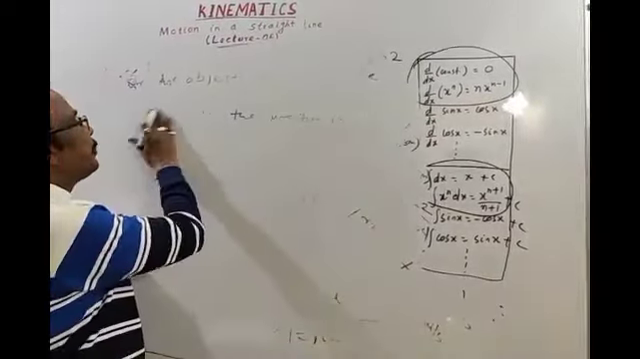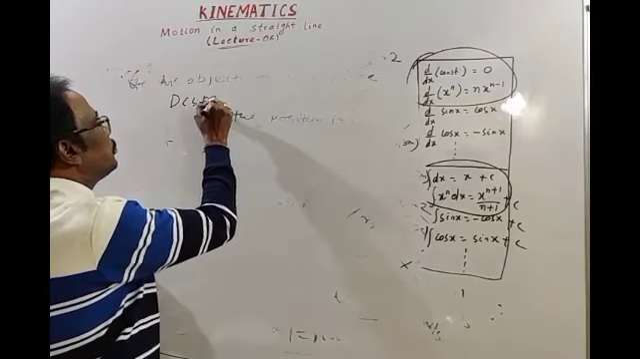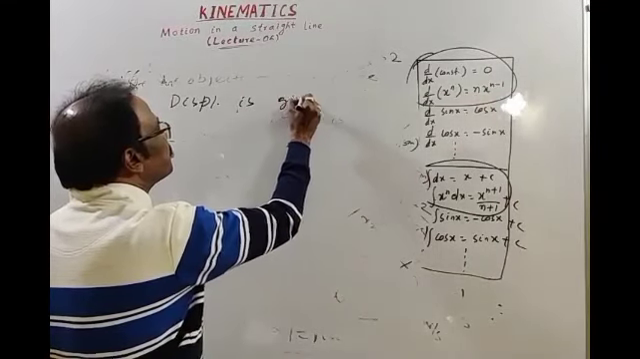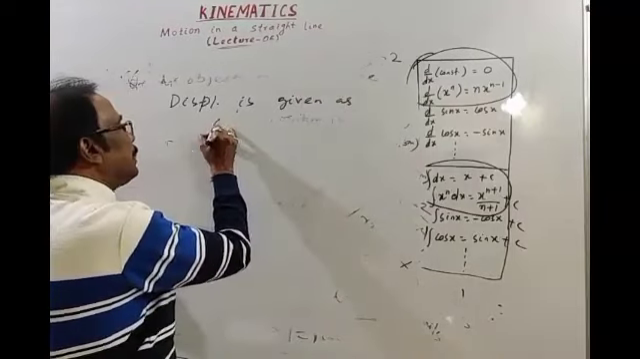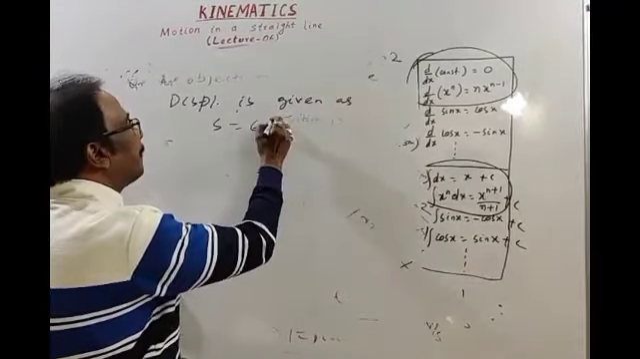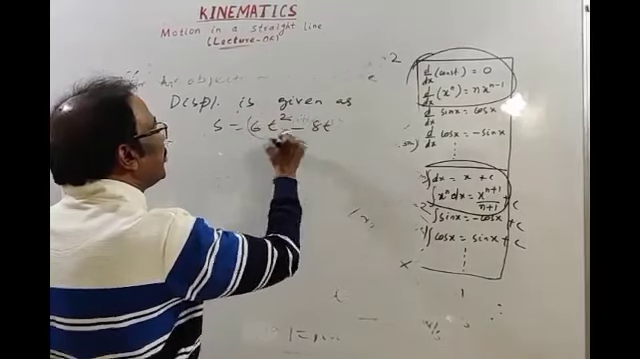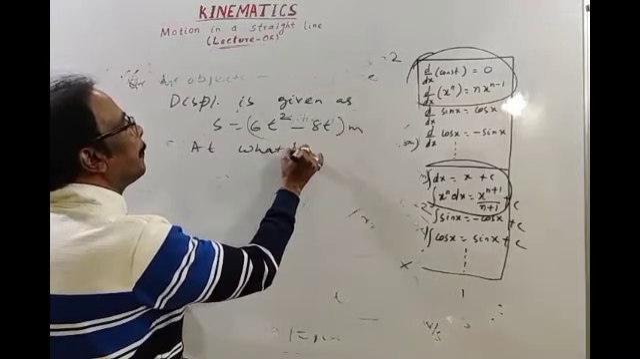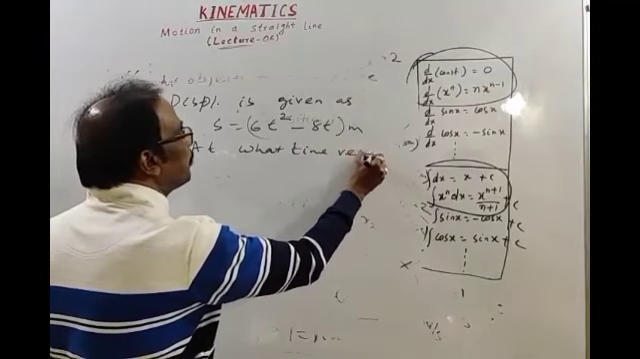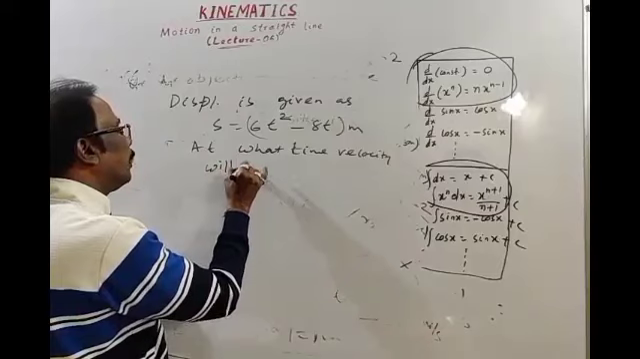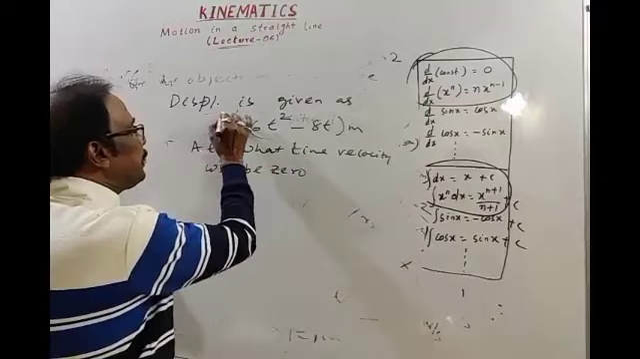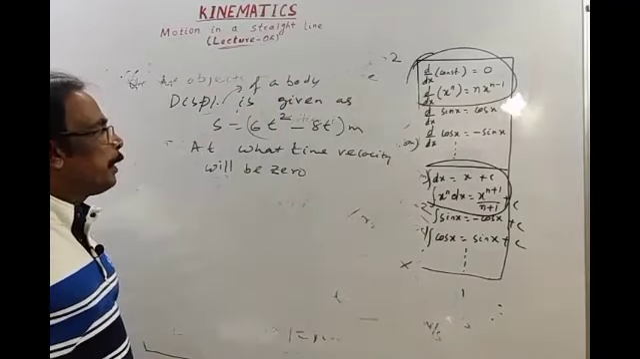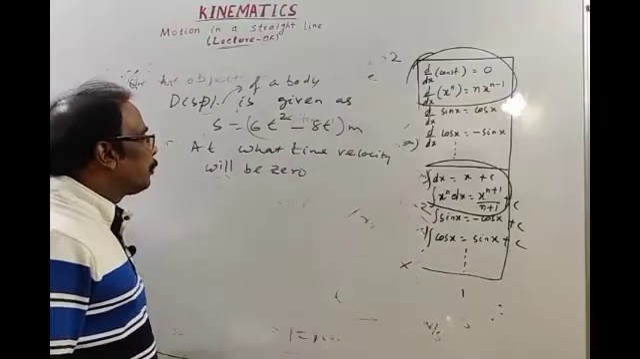Displacement of a body is given as S is equal to 6t square minus 8t meter, where t is time. It is asked at what time the velocity will be 0.